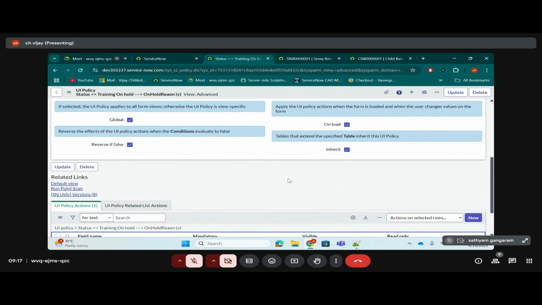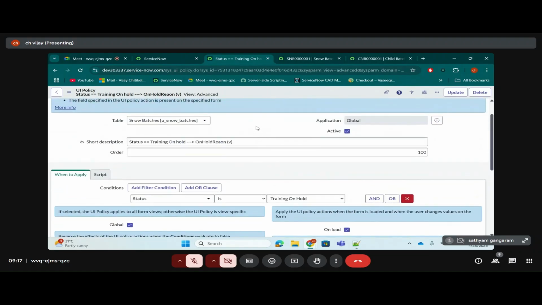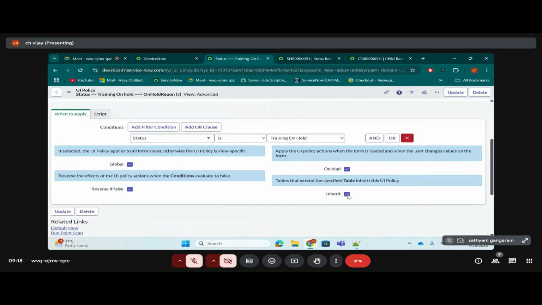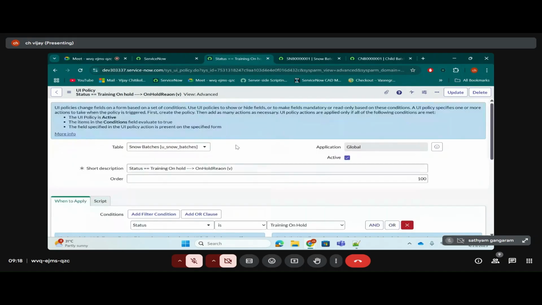So what happens? You're decreasing the number of records. It depends on how many UI policies you are creating. You should think in such a way that we should not create more records in the UI policy table. If the majority is, let's say there are 10 tables and in 8 tables you want this, simply check this and write 2 more UI policies so it does not affect those. But if only for 2 tables you want it and the other 8 tables you don't, don't check it. So it depends. You need to think in such a way that it should not impact us.